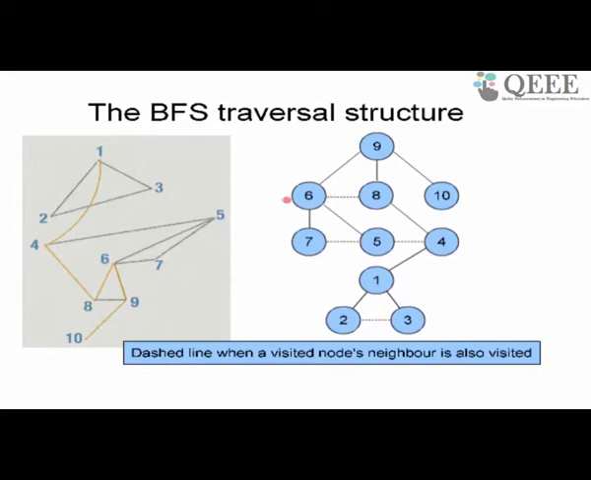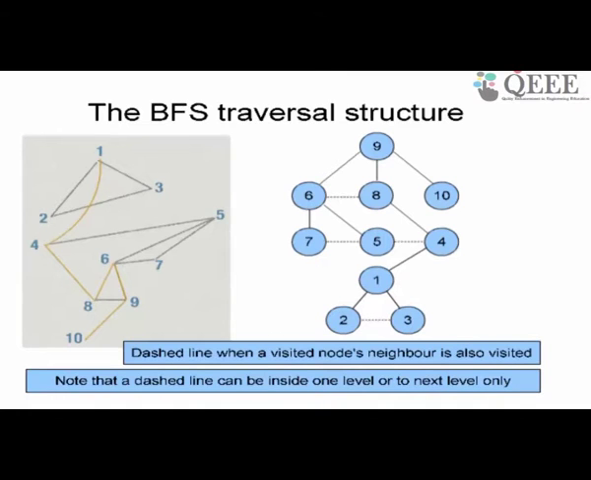Now can we say anything about these dashed or dotted edges of this graph? This is the question I am asking. One thing we can say is that a dashed line can of course be within one level, like between 6 and 8, which are in one level. So I can have a dashed line inside one level. Can I have a dashed line across levels? Can I have a dashed line between 6 and 4? Between 9 and 1? Between 9 and 2? And so on.